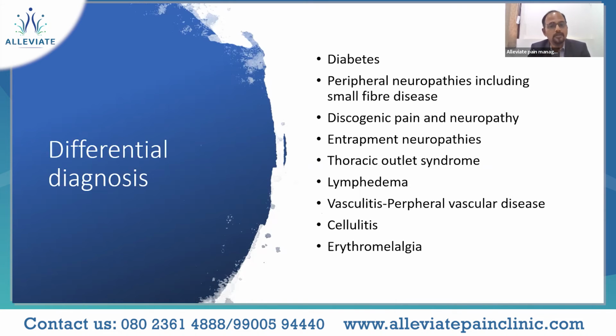Say, for example, one of the lower limbs is involved. So you should also keep in mind discogenic pain and neuropathy. It could be any of the entrapment neuropathies, or thoracic outlet syndrome, wherein the involvement is in the upper limb, or lymphedema in certain conditions, or, as told earlier, cellulitis or vasculitis has to be ruled out. Peripheral vascular disease can present like this, and certain rare disorders like erythromelalgia.